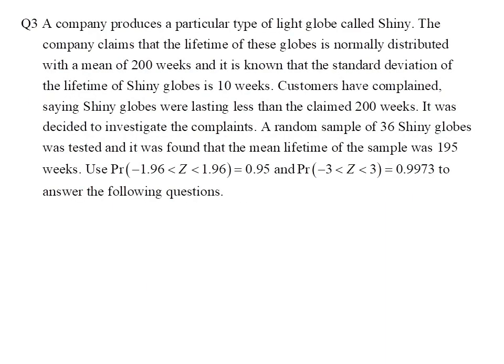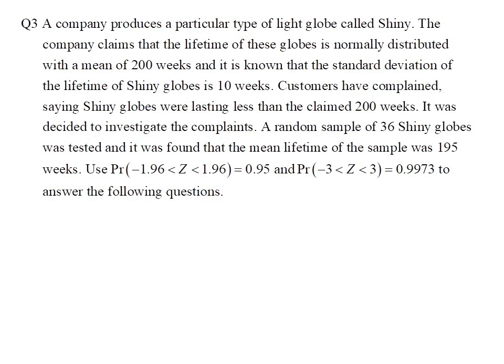In question 3, it states that a company produces a particular type of light globe called Shiny. The company claims that the lifetime of these globes is normally distributed with a mean of 200 weeks, and it is known that the standard deviation of the lifetime of Shiny globes is 10 weeks. Customers have complained saying Shiny globes were lasting less than the claimed 200 weeks. It was decided to investigate the complaints.